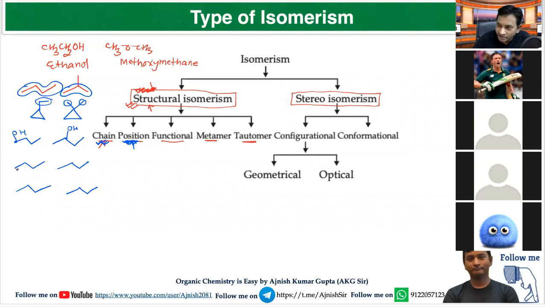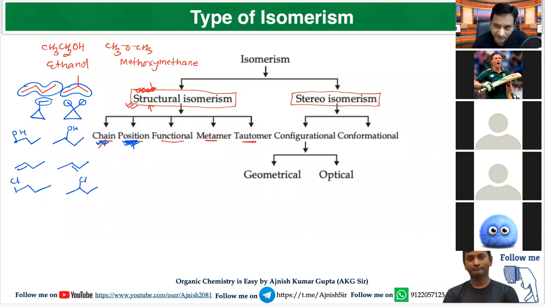Here, if we place a double bond over this position, there is a difference in position of double bond. They are positional isomers. If I place chlorine over this, then there is a change in position of substituent. So if there is a change in position of functional group, position of multiple bond or position of substituent, then they are called positional isomers.